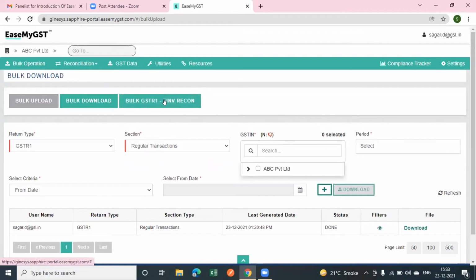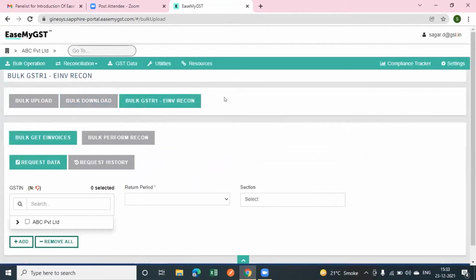Next most important thing is bulk GSTR1 e-invoice reconciliation. I would like to draw your attention to this, that we are also providing the reconciliation PAN wise.